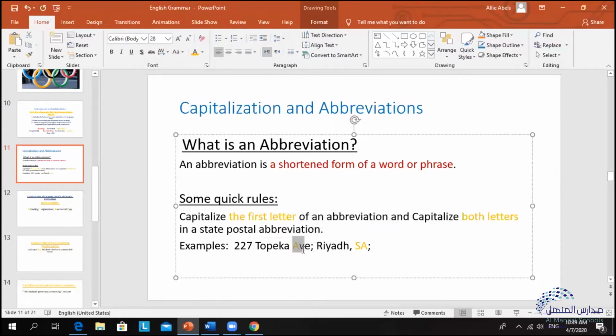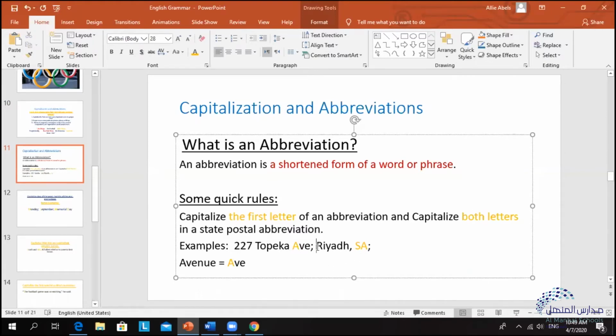We make it a shortened form instead of writing Avenue in full. We use the abbreviation AVE. And also, when we use the abbreviation AVE, we have to capitalize the first letter of the abbreviation. Similarly, we need to capitalize both letters in a state postal address.